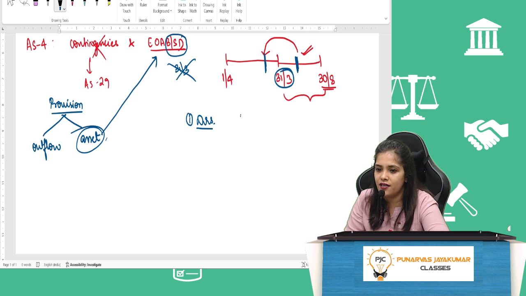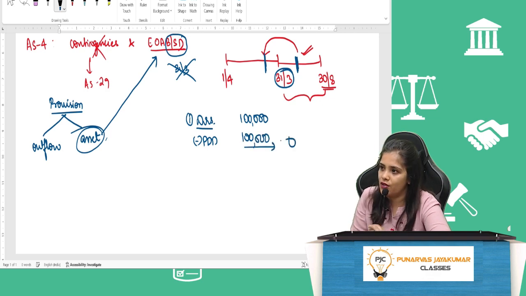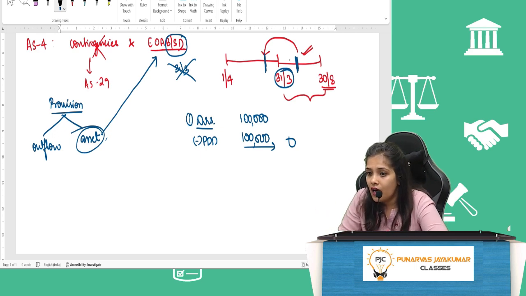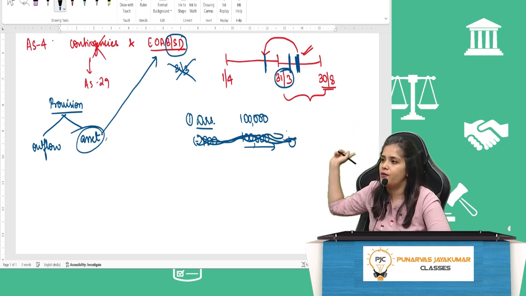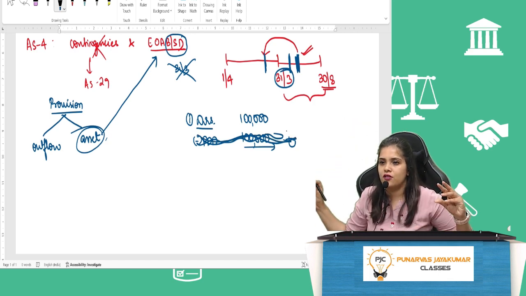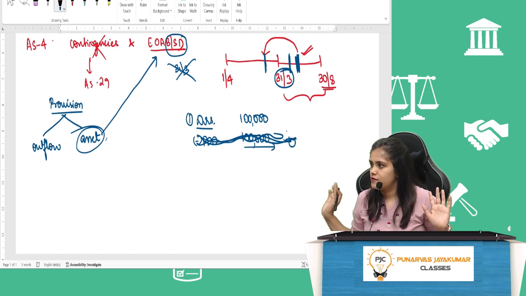If your debtors in the balance sheet will appear at 1 lakh, then you will minus provision for doubtful debt 1 lakh, and now your debtor will actually become 0. Am I clear till here? But earthquake here and bankruptcy also here, then it becomes a non-adjusting event. Then no adjustment. Only in board of directors report we have to disclose. Yes, ऐसा हो गया. Am I clear till?